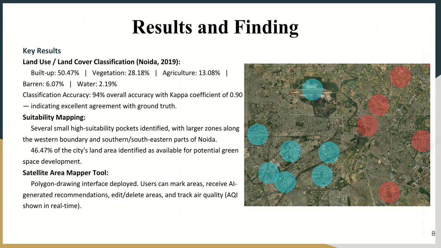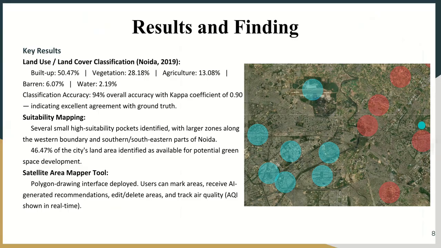And the satellite area mapper tool, which is built in our project, will help us draw polygons of specific areas and get plantation recommendations regarding how we can plant better things and implement better plantation practices, so that we can make these areas better in terms of pollution and temperature.